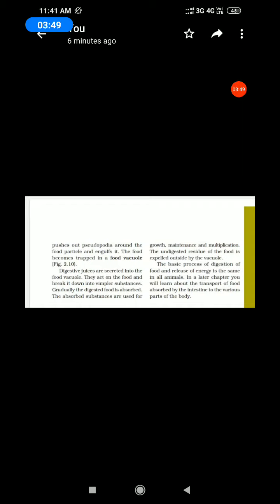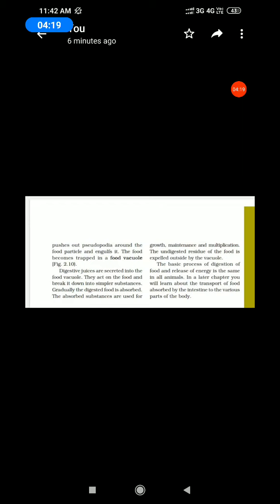The absorbed substances are used for growth, maintenance and multiplication. Can you understand? Okay. Underline the word, students: the absorbed substances are used for growth, maintenance and multiplication. The digested residue of the food is expelled outside by the vacuole.